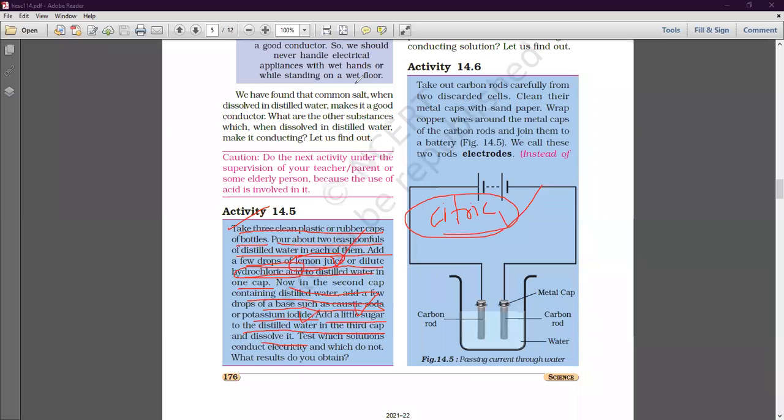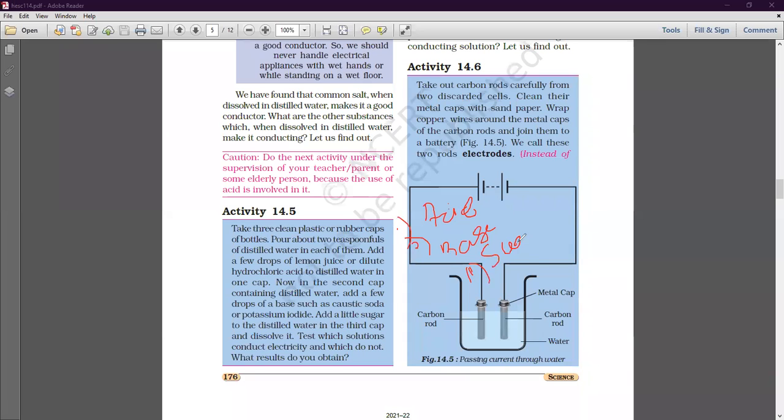Now remember all the three additives you have added in the three caps. Very important, listen to me very carefully. In the first you have added the acid. In the second you have added the base. And in the third you have added the sugar solution.